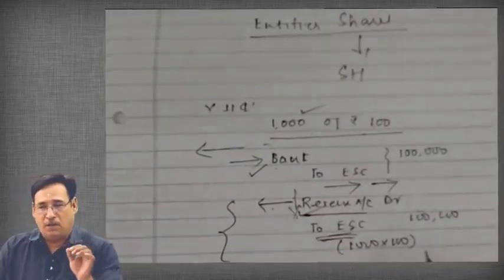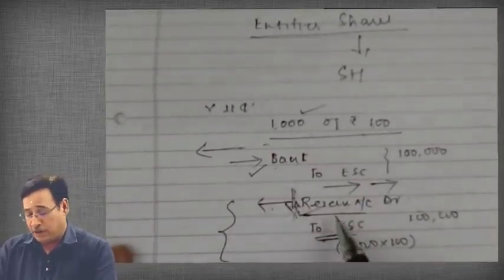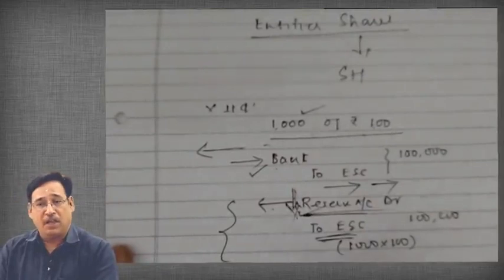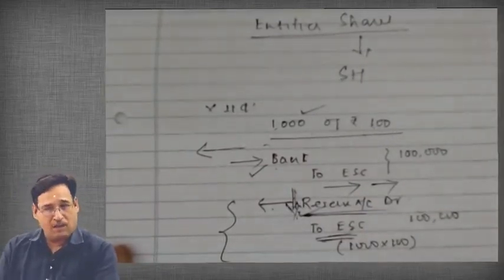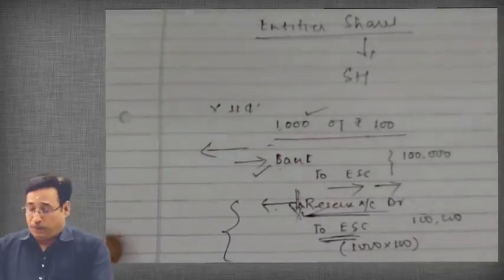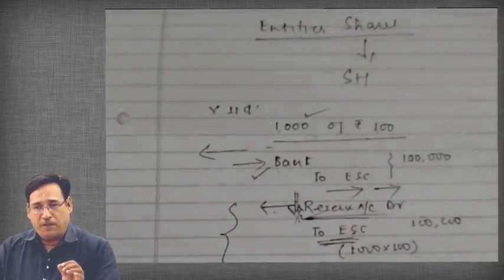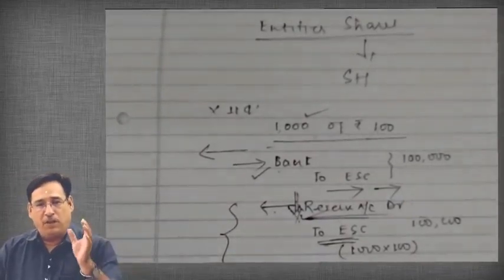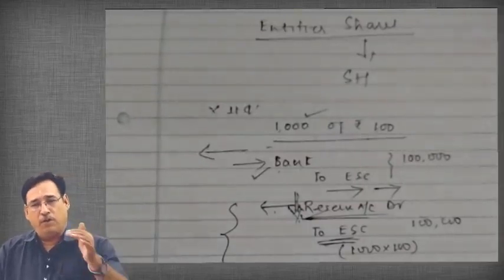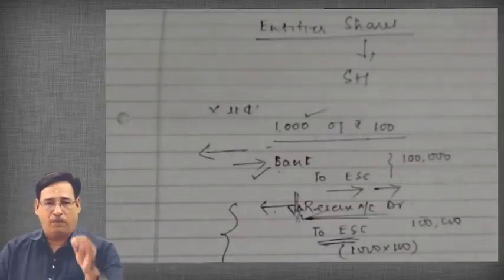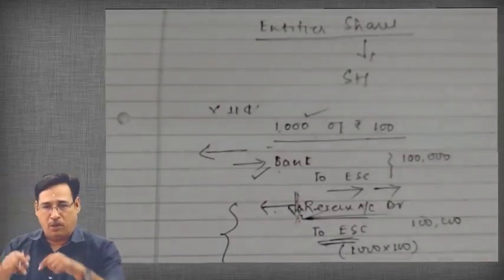That means in case of bonus issue, the reserves of the company will get decreased, because as you can see here, reserves are getting debited, and the equity share capital of the company will get increased. Is it clear to you or not? So, not a very tough one. It's a very simple entry, very innocuous entry. So if the company is going to issue the shares free of cost to the existing shareholders, the company is going to utilize its own reserves. That means for the purpose of the bonus issue, the company will have to bank upon its own reserves.